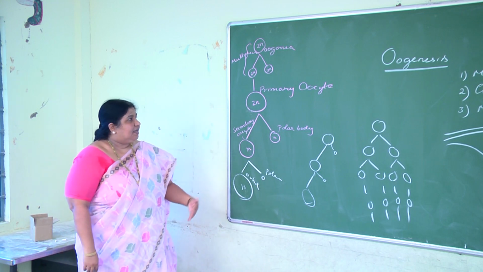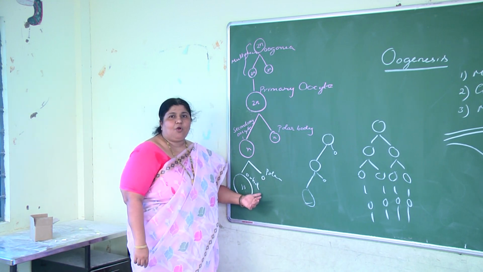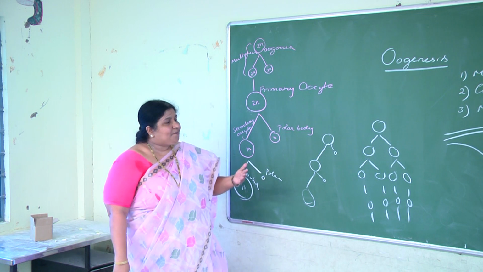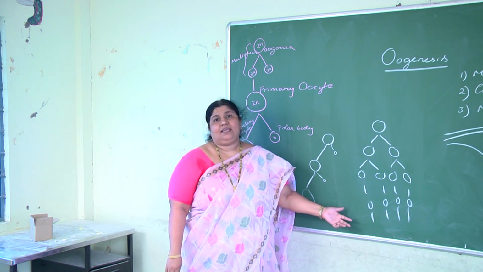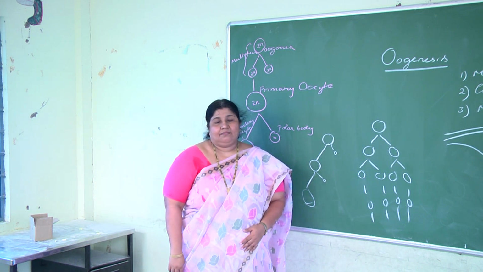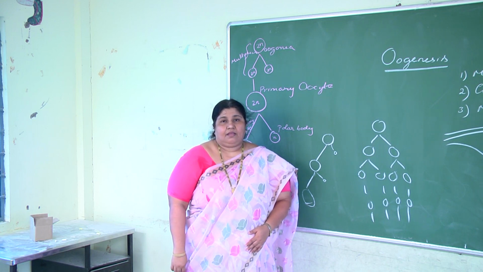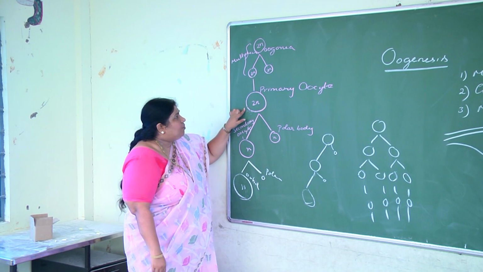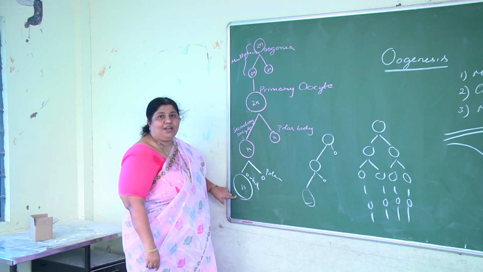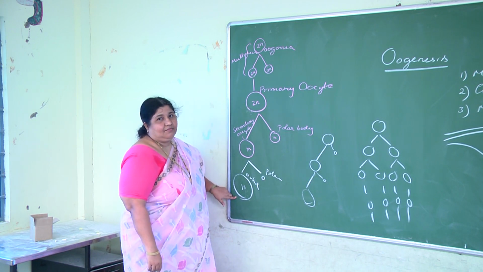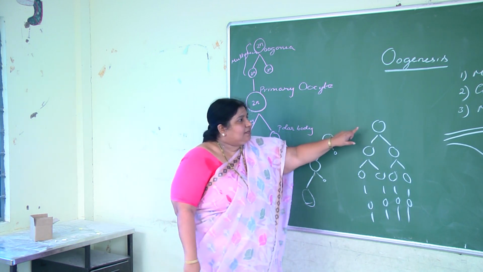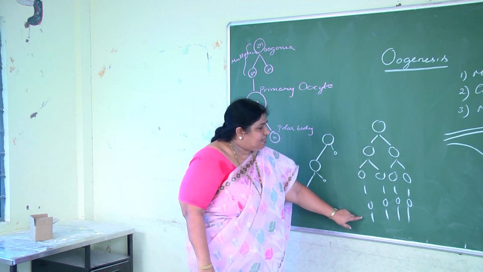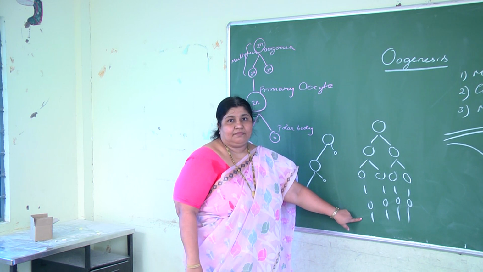Another difference is that in oogenesis polar bodies are formed, whereas in spermatogenesis you will not see polar bodies. Another difference is one primary oocyte results in only one ovum, whereas one primary spermatocyte results in 4 sperms.